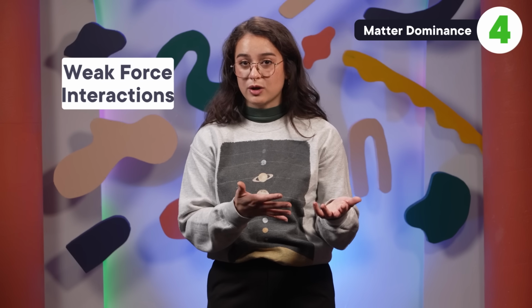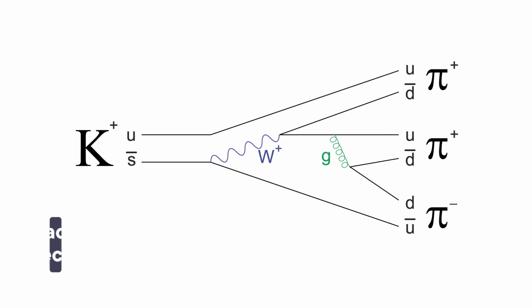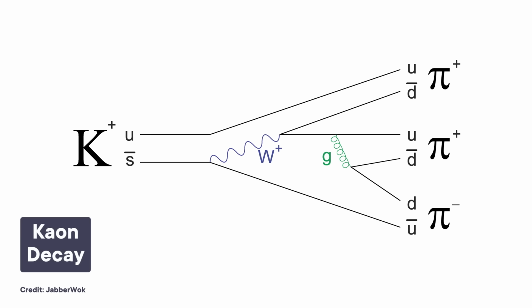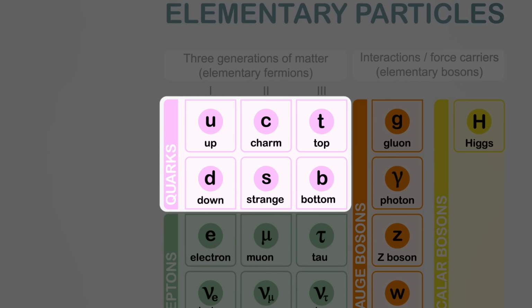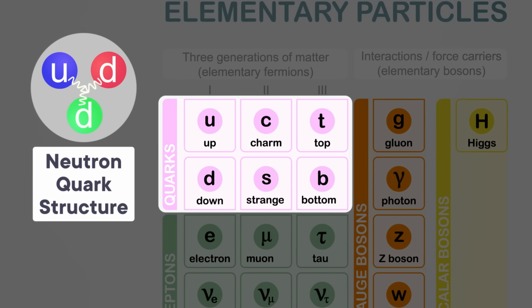In fact, it predicts CP violation could happen in certain weak force interactions. In other words, situations where unstable subatomic particles are decaying into other stuff. However, the amount of CP violation predicted by the Standard Model can't account for all of the asymmetry that allows us to exist. So far, the only place we've observed CP violation is in the behaviors of particles made from quarks, a class of subatomic particles that includes the stuff inside protons and neutrons. While the Standard Model is good at explaining this particular case of CP violation, we need something more to fully explain the matter-antimatter asymmetry.